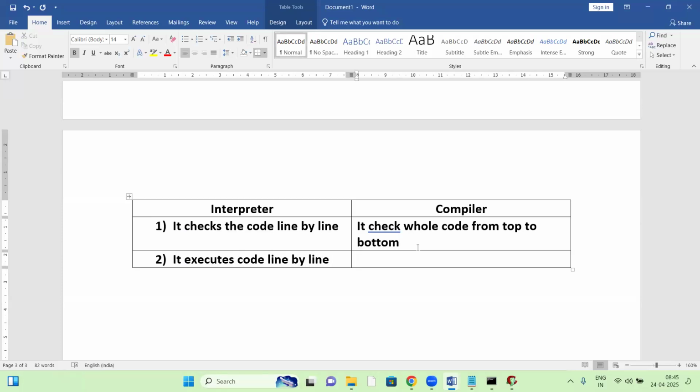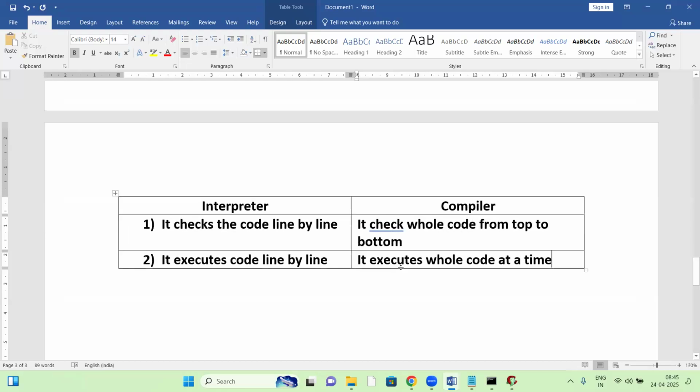Compiler, exe file creating, right? Exe file creating and executing at once, right? Okay, so here it executes at a time. It executes the whole code at a time. So interpreter executes code line by line, and compiler executes the whole code at a time, right?